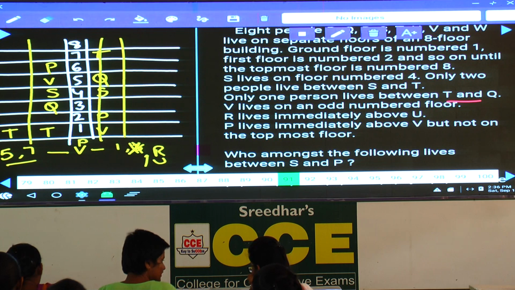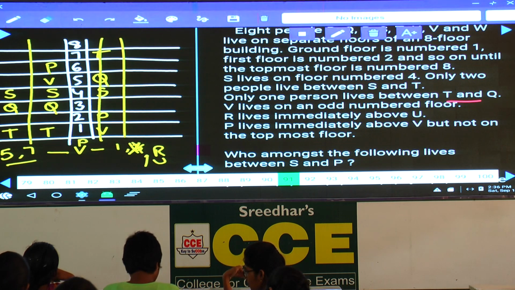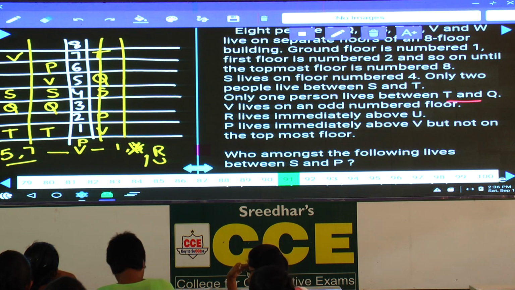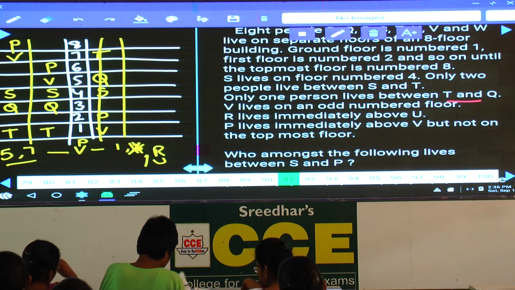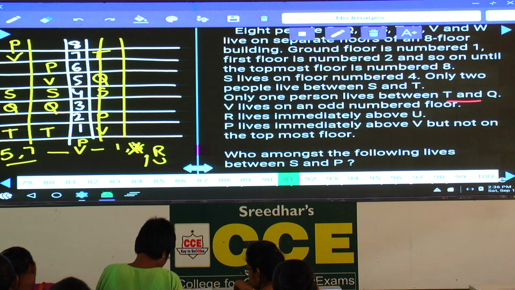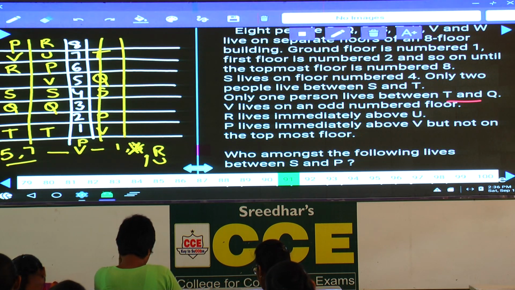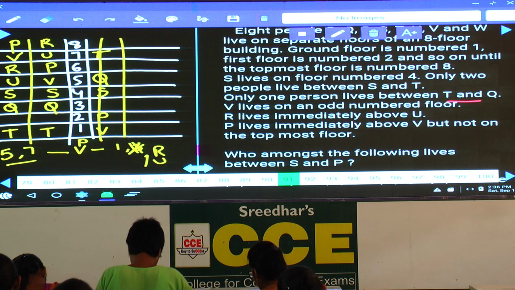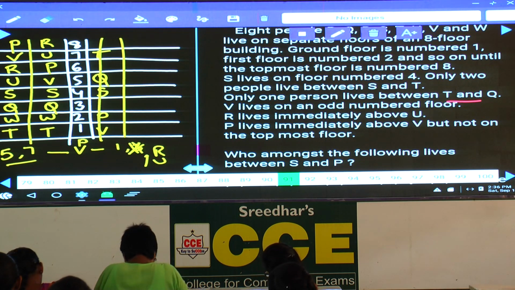Then what is the other possibility we have? N, T, Q, and S. Now V can be on the seventh floor. If V is on the seventh floor, P must be on the eighth floor. And next one, R lives immediately above U. R is here, U is here. Then tell me what is the element left over here? W. And so W must be on the second floor.